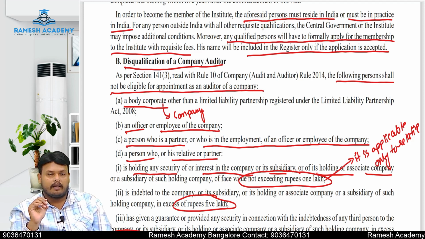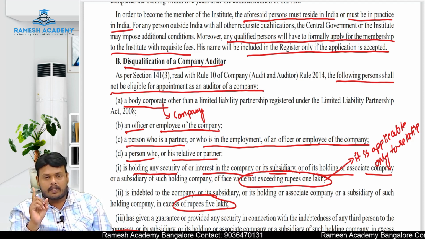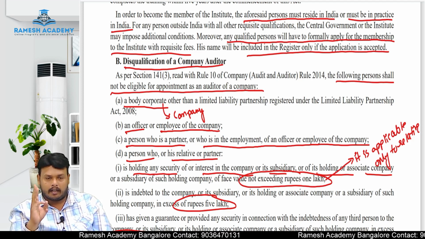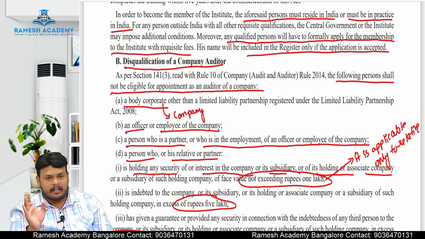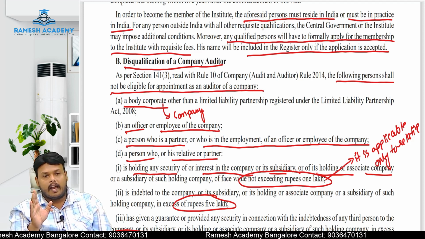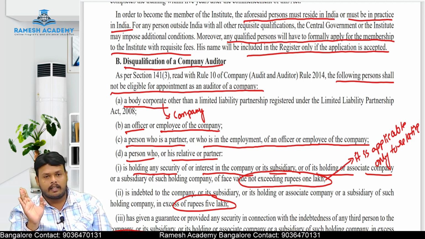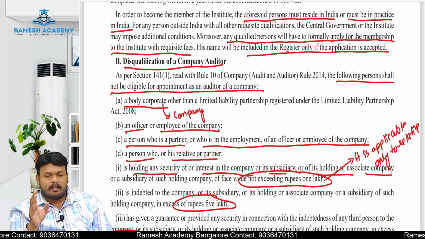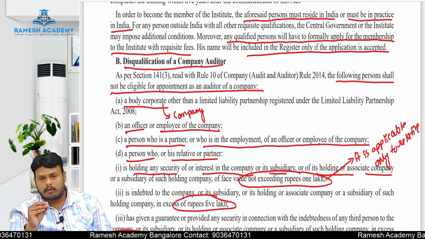Next, a person who is a partner, either the person himself or his partner or his relative, is holding security or interest or has invested in the shares of the company exceeding face value of rupees 1 lakh. In that case, that person will be disqualified to act as an auditor. In this case, if we discuss in depth, if a person is holding a single rupee also,